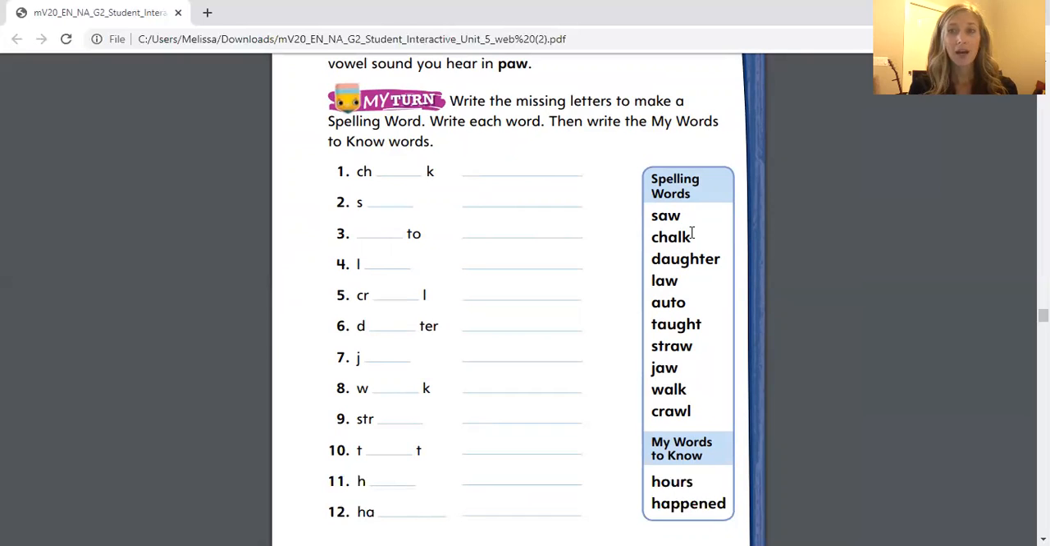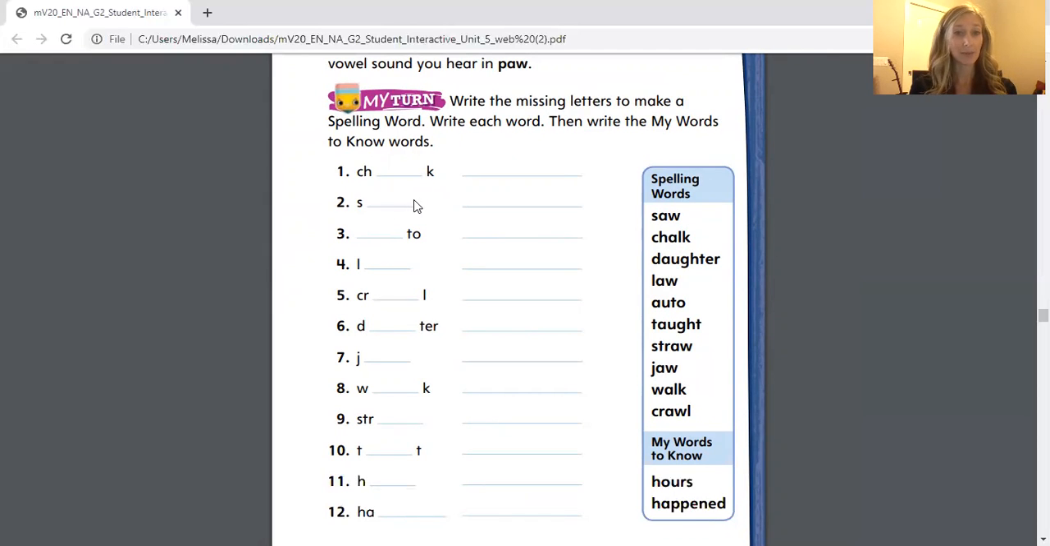On problem number 2, I see s, and I need to add the ah sound. Saw. I know it's the word saw. Also, when I take a look at this list, I see there are only 2 words that begin with the letter S, and number 2 has the letter S, and number 9 has STR. So I can go ahead and use my process of elimination to figure out that this is the word saw.